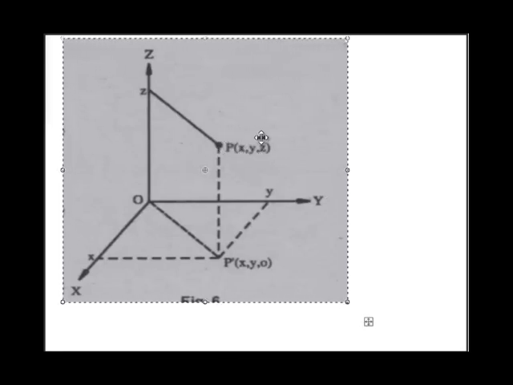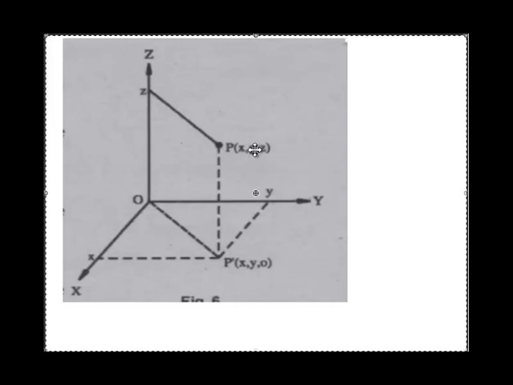The point P in the rectangular system can be obtained by this method, which is x comma y comma z, where x, small x, is the distance of point P from the x axis. It can be calculated from this projection. Just draw the projection of point P on the xy plane at point P dash, and the horizontal distance will give you x.